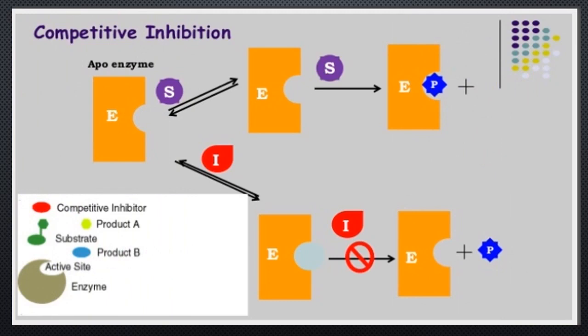In competitive inhibition, the substrate must combine with the enzyme at the active site to form the enzyme-substrate complex, that is ES, which ultimately results in the product formation P. During the binding of substrate with the enzyme at the active site, the competitive inhibitor competes with the substrate and binds with the enzyme at the same site and blocks the formation of product.